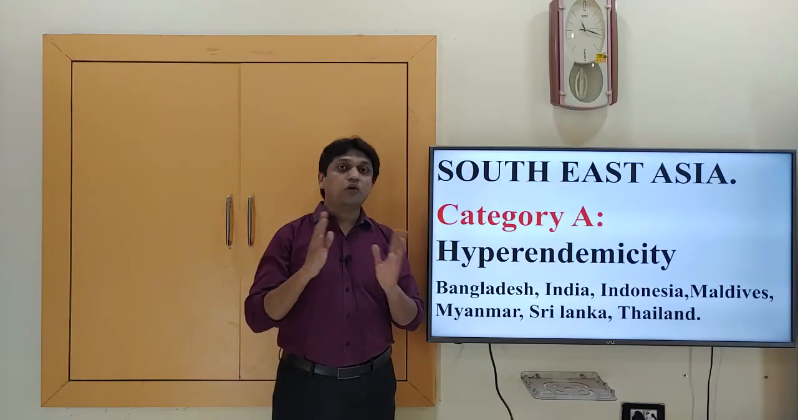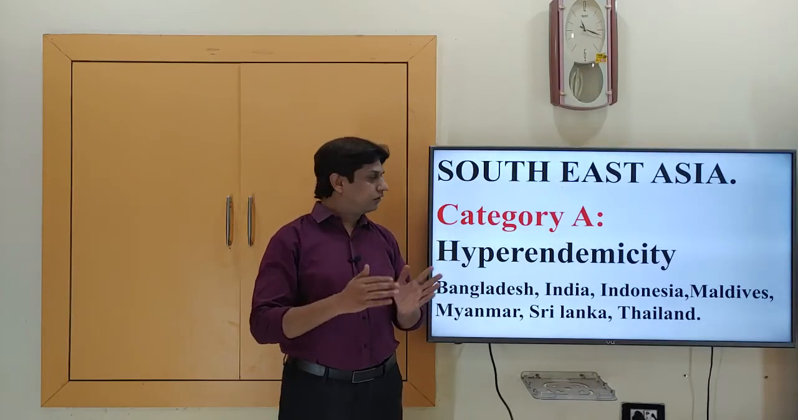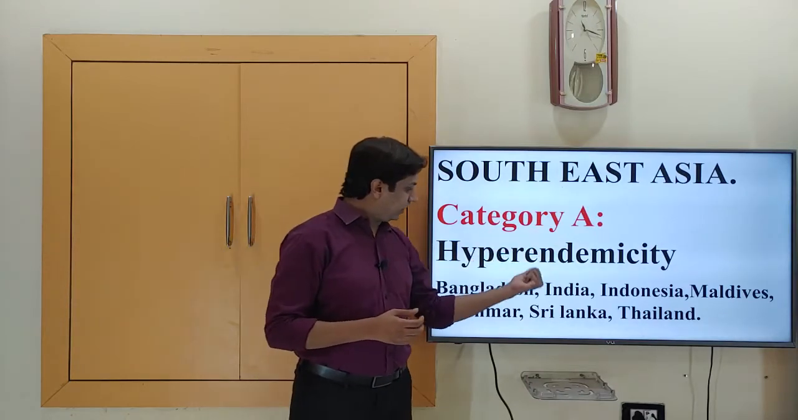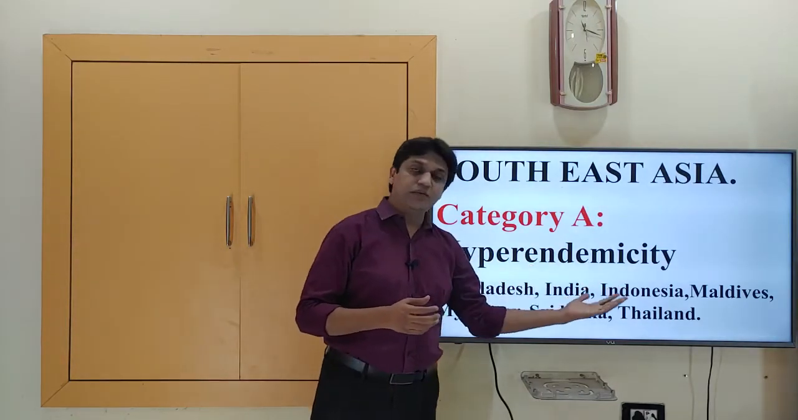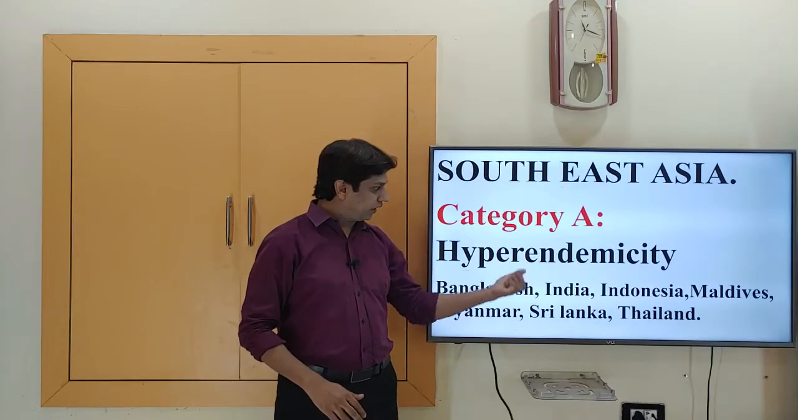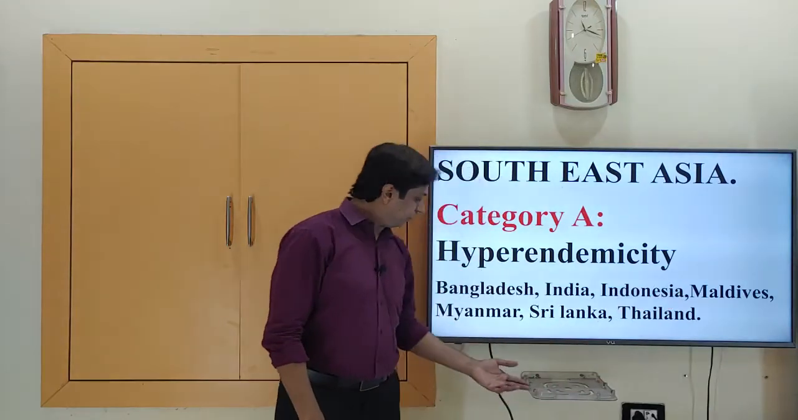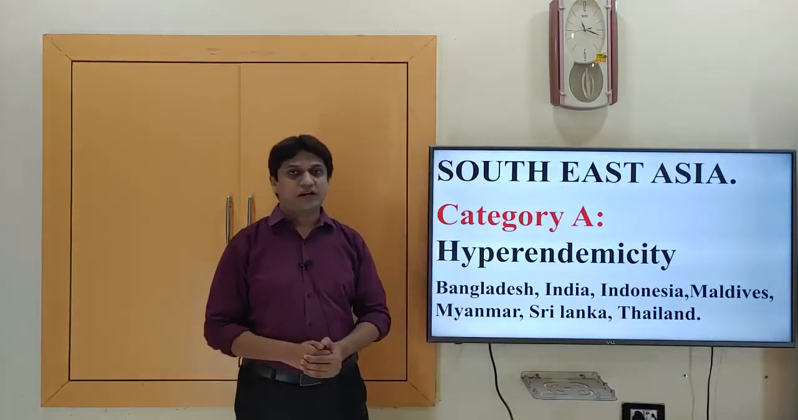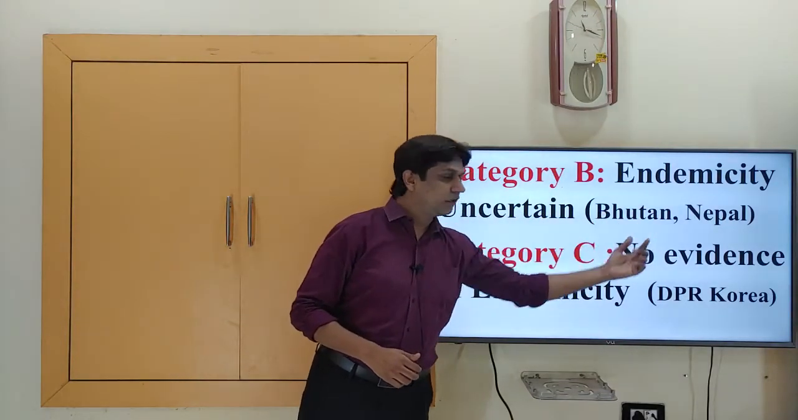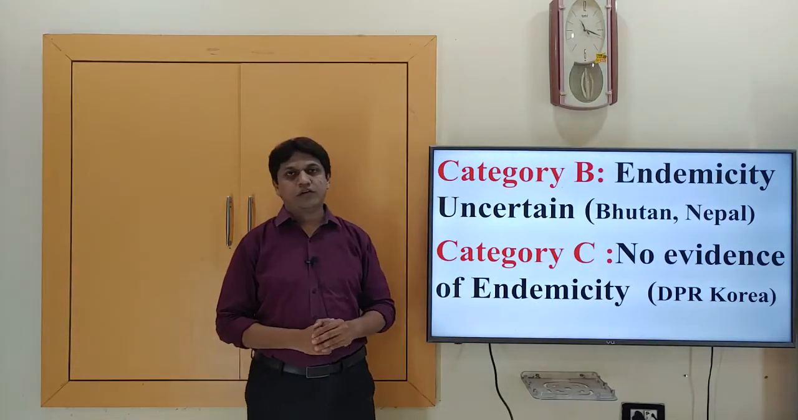Coming to Southeast Asia, it is endemic there. The countries in Southeast Asia are divided into category A, B and C. Category A is where hyperendemicity of dengue is seen, that is, more cases are seen. The countries under category A, the most virulent, are Bangladesh, India, Indonesia, Maldives, Myanmar, Sri Lanka and Thailand. In category B, where the endemicity is uncertain, the countries are Bhutan and Nepal. Category C, where there is no evidence of endemicity, includes Korea.